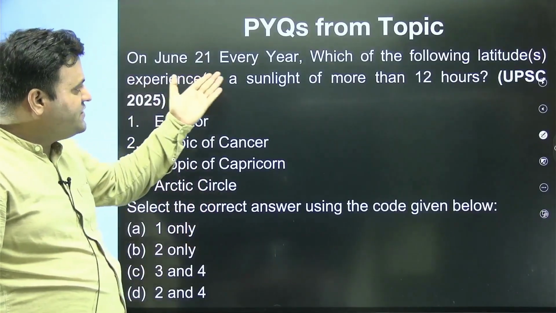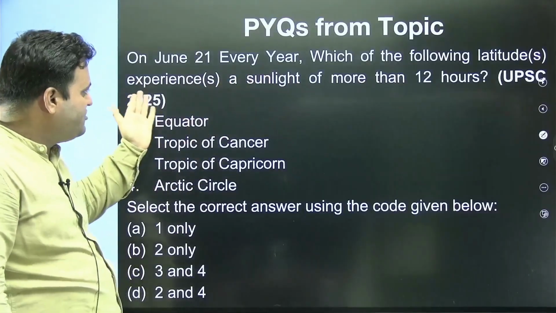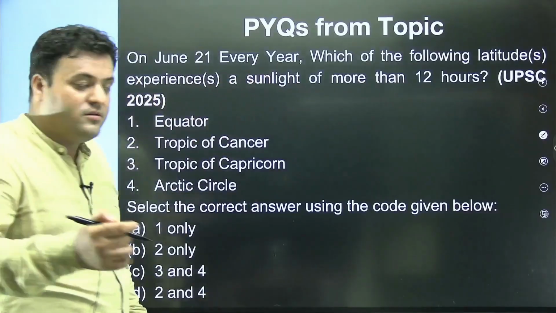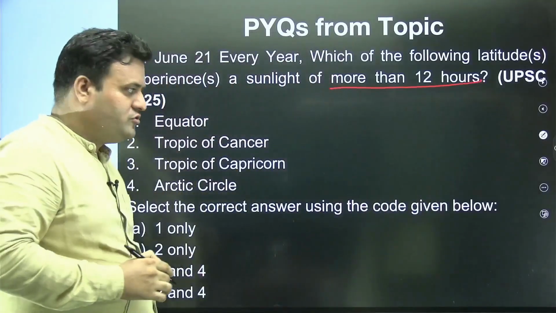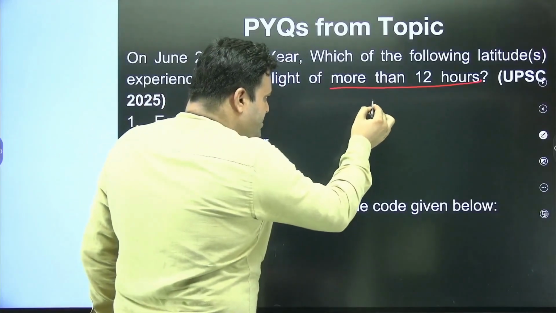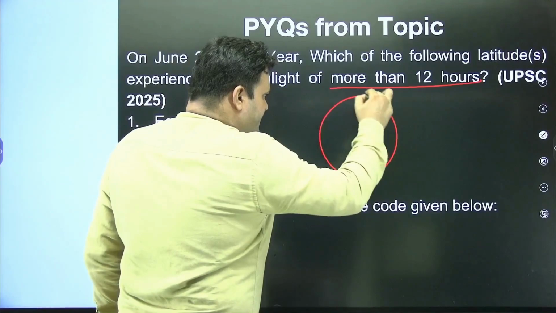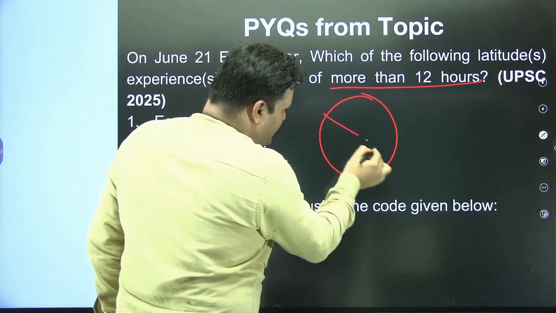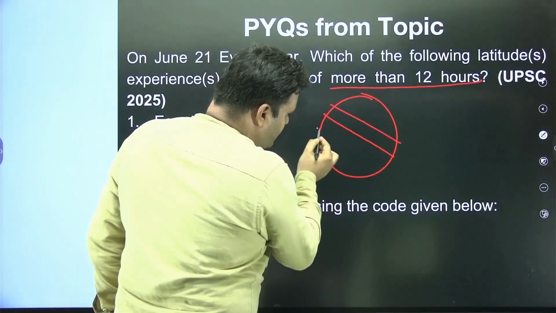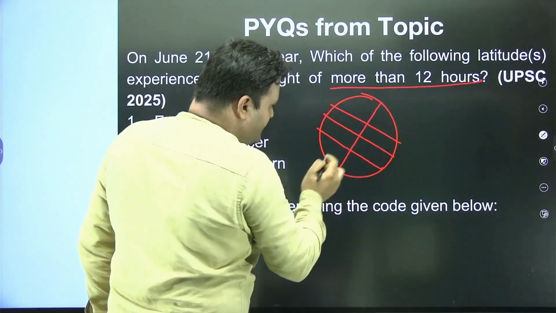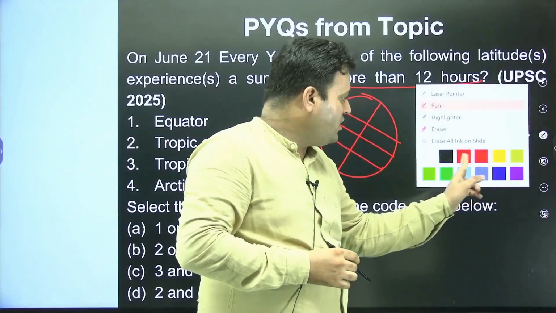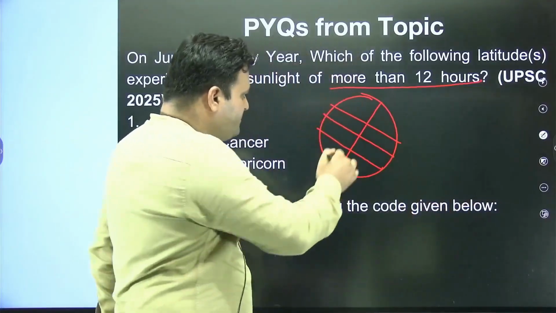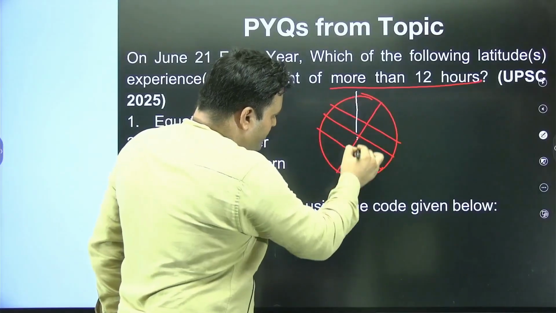On June 21st every year, which of the following latitudes experiences sunlight of more than 12 hours? More than 12 hours. So I hope you remember one image in which we discussed that there is a tilt, and it's because of the tilt we have a variation, and here we have the circle of illumination.